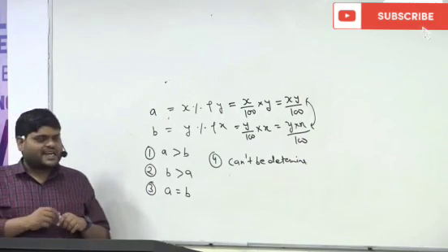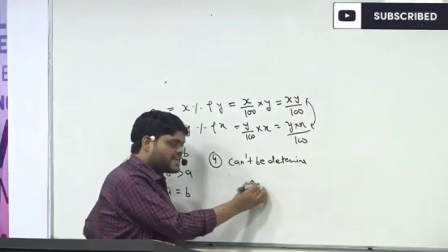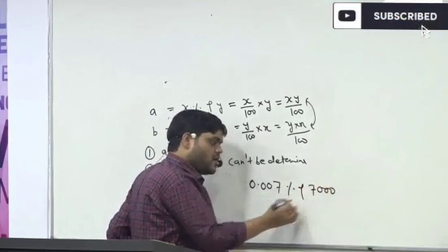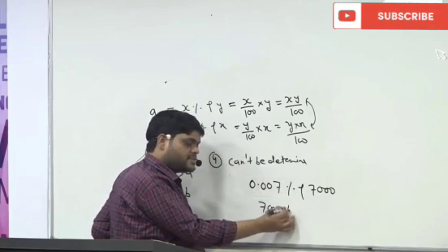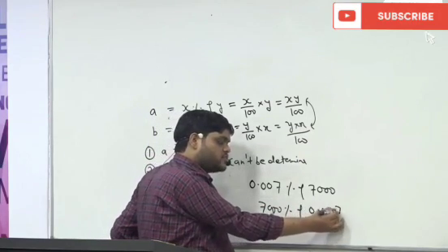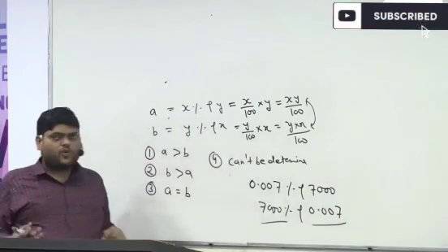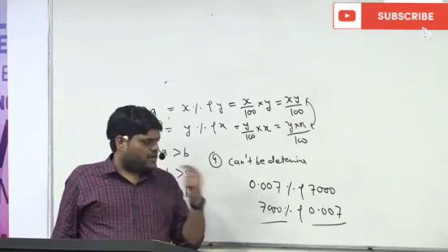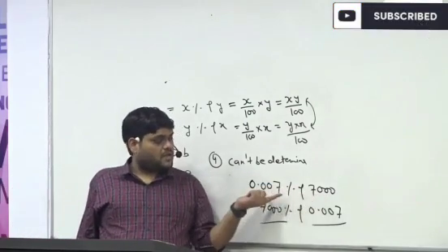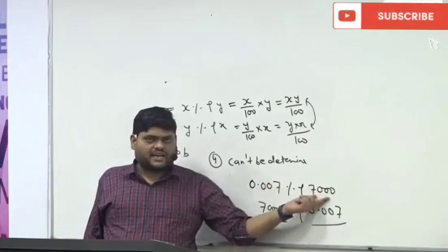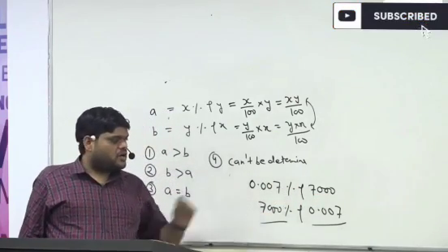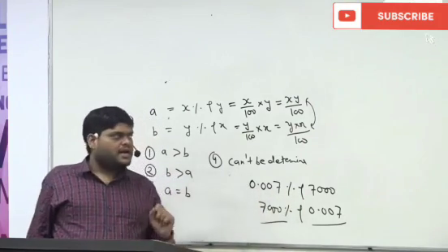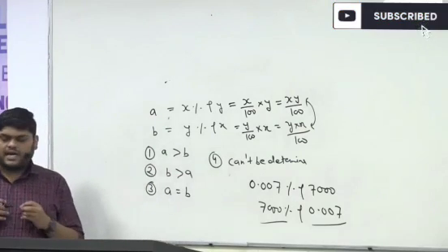So you can understand, sometimes they will confuse you like this: 0.07% of 7,000 or 7,000% of 0.007. Both should be equal. In examinations sometimes this happens, we see a smaller percentage and a bigger number, and sometimes we get confused. So always understand, these both should be equal.